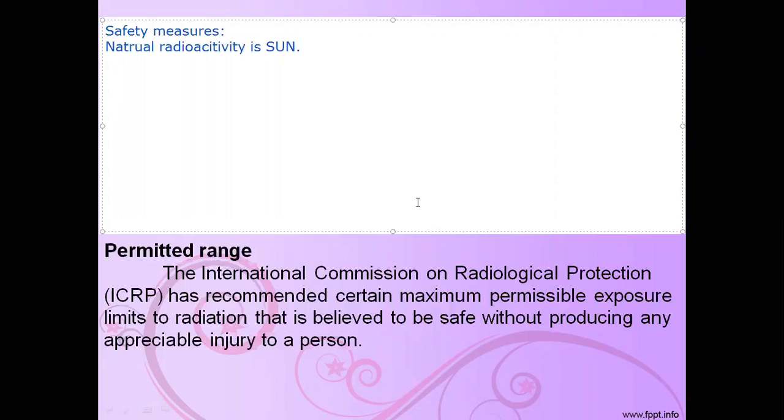Leukemia means a death of red blood cells in the blood, or a cancer. The commission sets the maximum radiation. So these are the permitted ranges for radioactive elements or radiation.